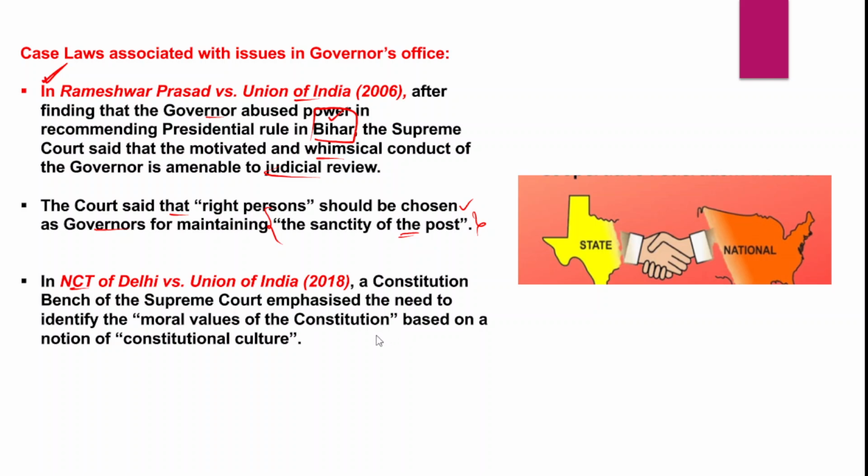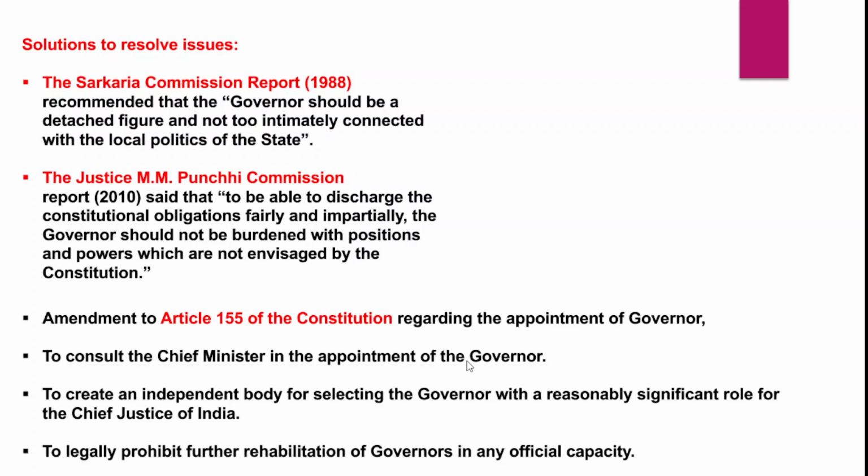In this case, the Supreme Court emphasized that there is a need to identify the moral values of the constitution, which are based on the notion of constitutional culture. So this is the observation of the Supreme Court with respect to the office of the governor in two different cases.